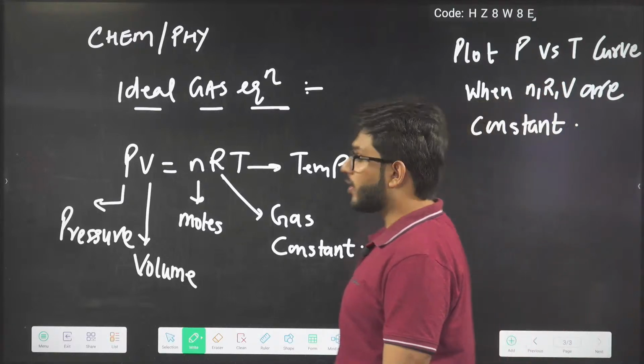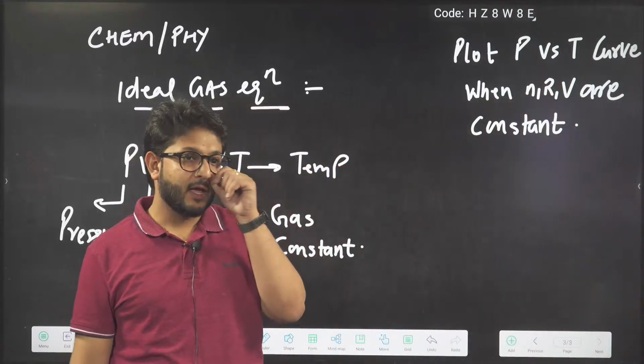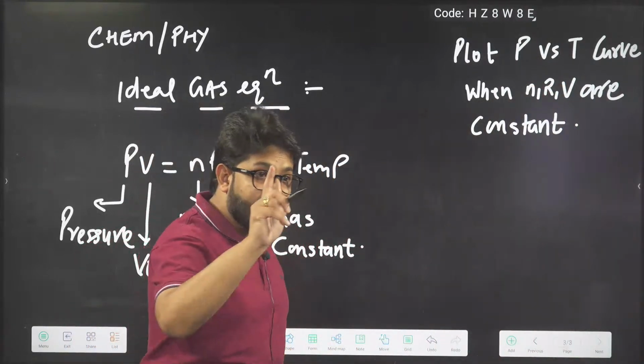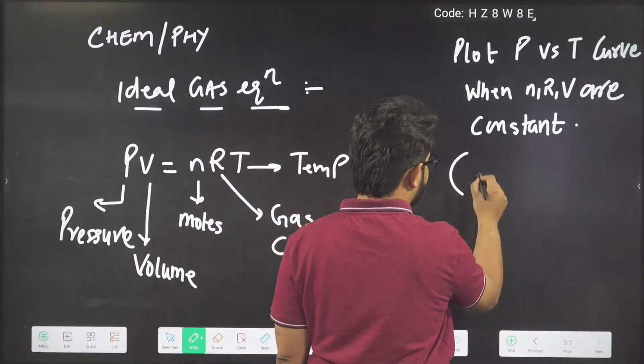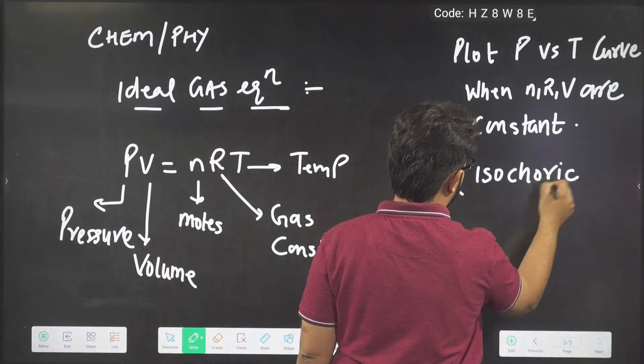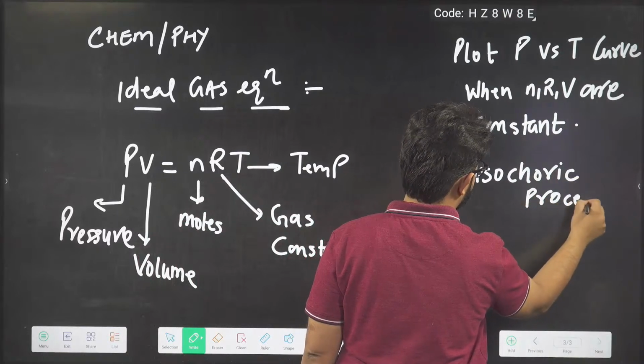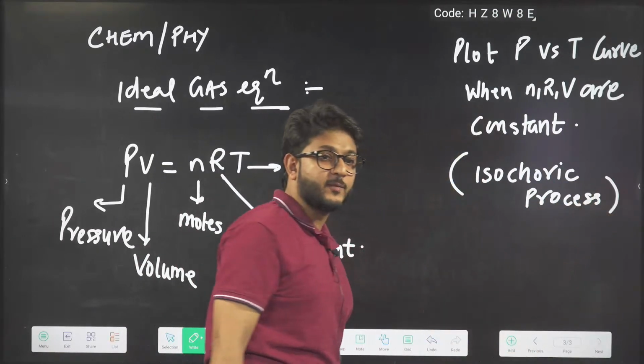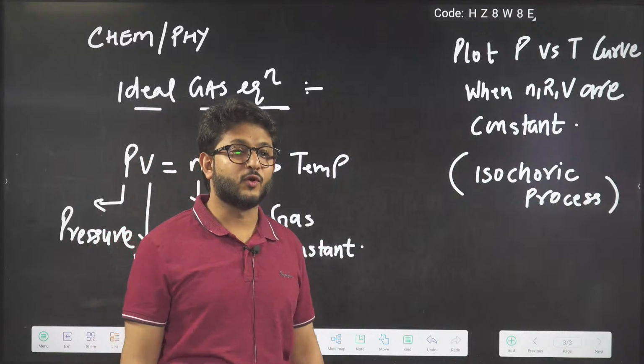We have to plot the P versus T curve when n, R, V are constant. And in physics, it will be given by one name, isochoric process.